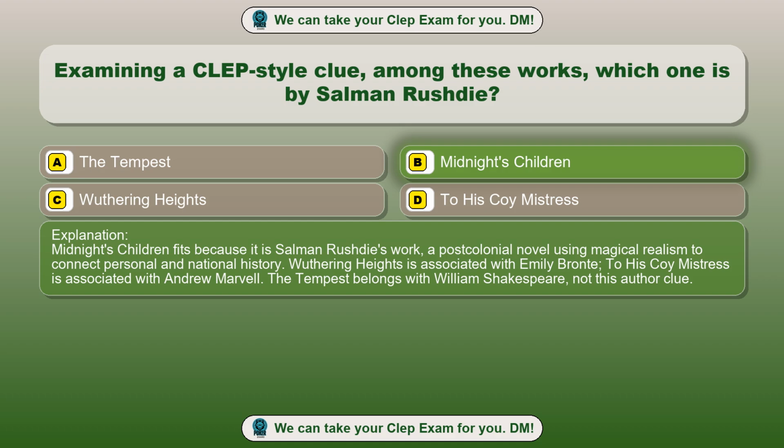Wuthering Heights is associated with Emily Bronte. To His Coy Mistress is associated with Andrew Marvell. The Tempest belongs with William Shakespeare, not this author clue.